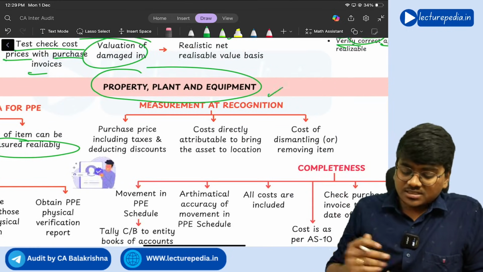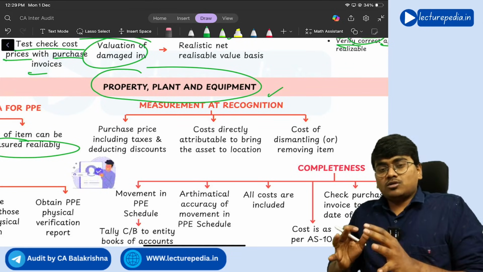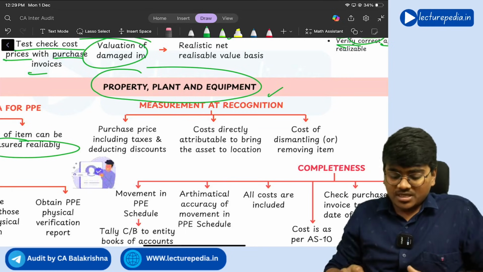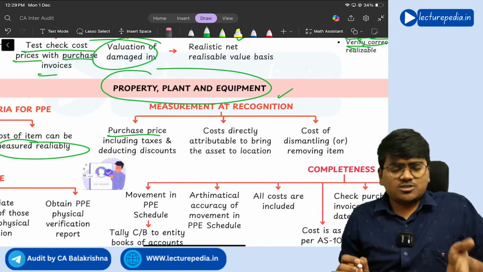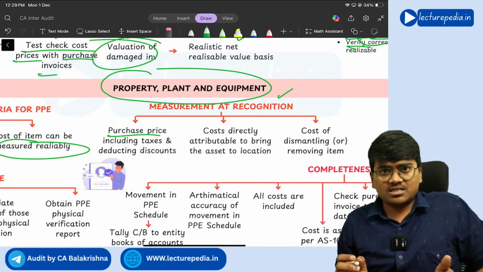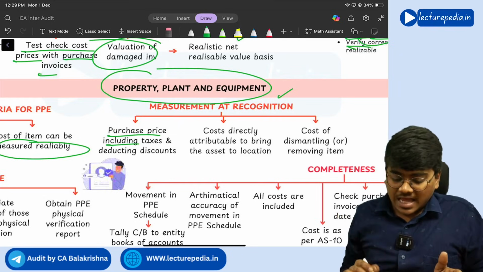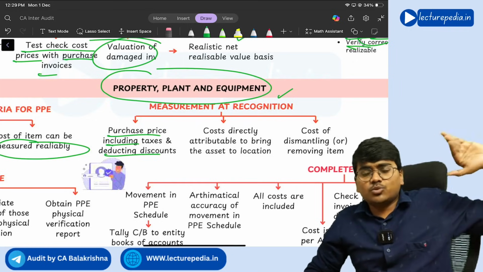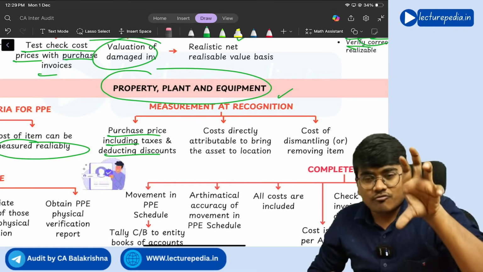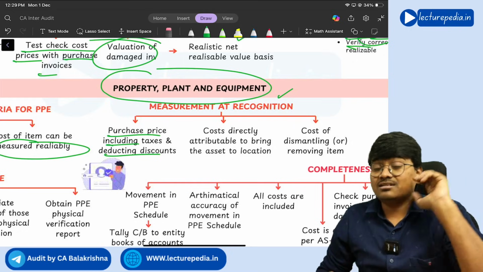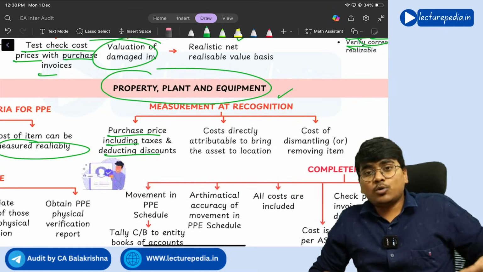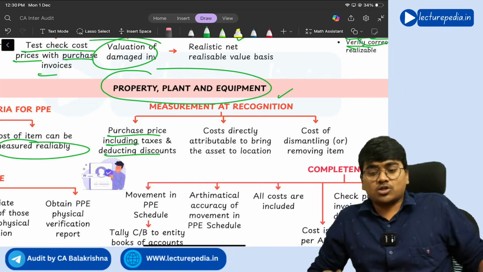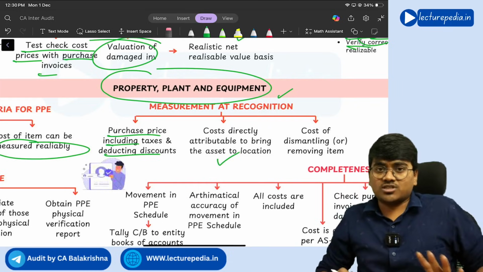Next, measurement at recognition. So at the point of time of recognition, at what value will you recognize a PPE? First of all, purchase price, you will add it, plus taxes also you will add, and deducting any discounts. If at all you have received any discounts, that you will reduce from the value of PPE, right? Next, all the costs that you have incurred to bring the asset to its working position to correct current location, all that also you will add to the cost of asset.